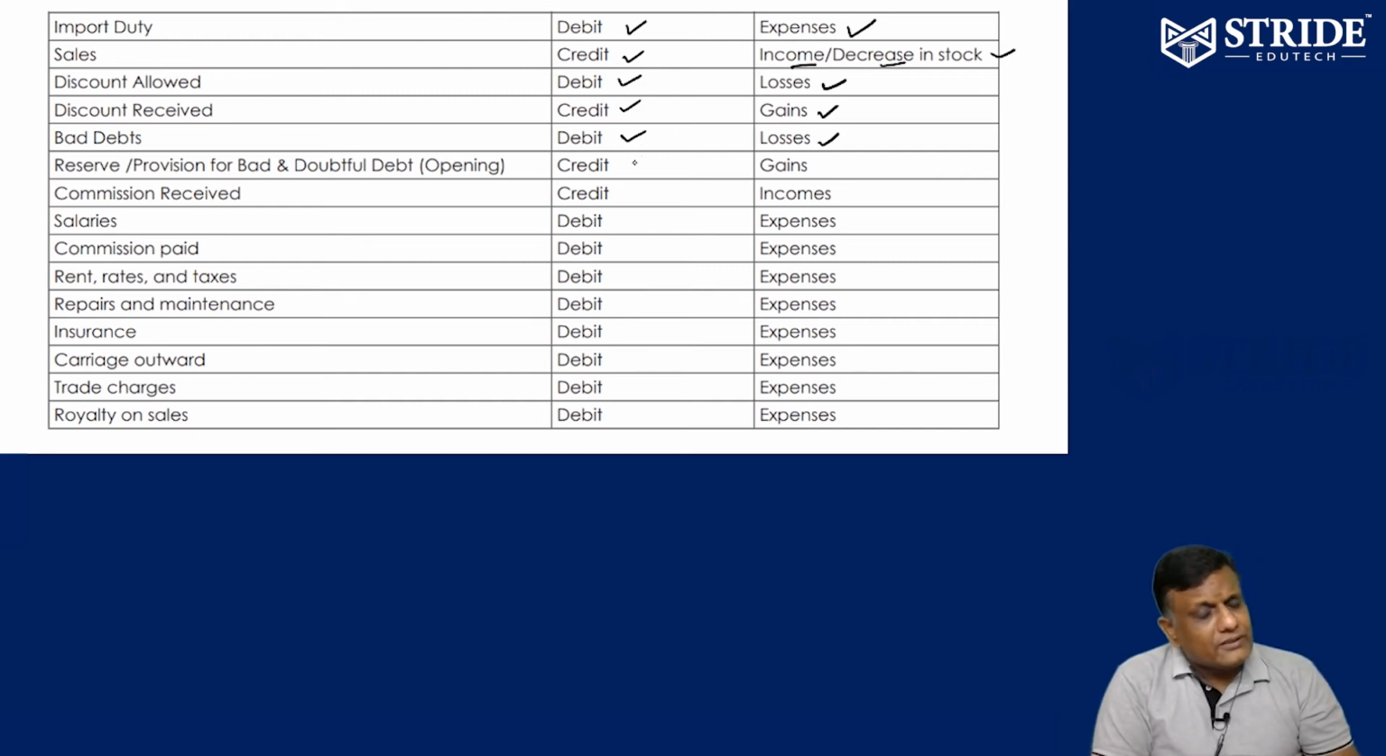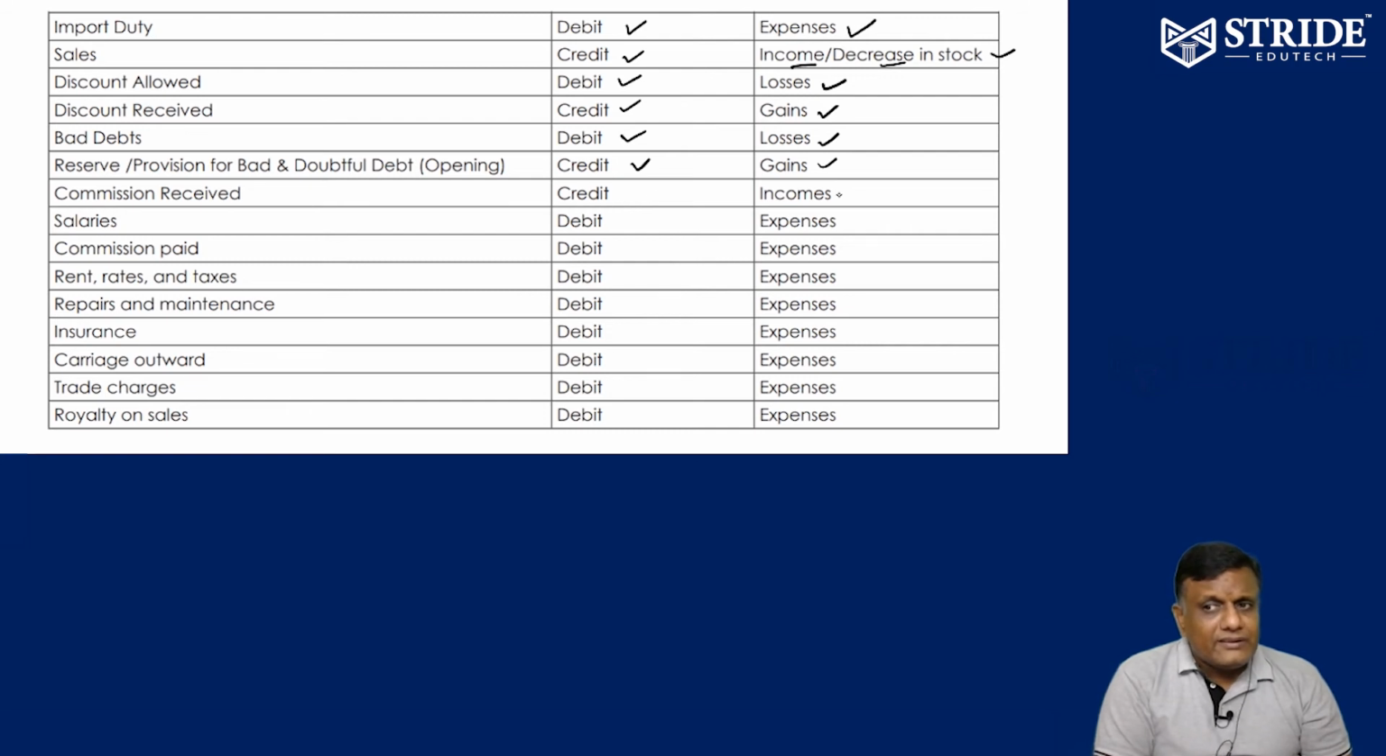Provision for doubtful debts. We are making provision. Why are we making provision? Last year we made provision for doubtful debts of 5%. This year we are going to make provision of 7%. I have a doubt whether I am going to receive the money from the customer or not, from the total sales. For that particular percentage I have a doubt. Therefore credit balance. All provisions are liability. Either gain or liability you can consider, therefore credit balance. So provision for doubtful debts is a credit balance.